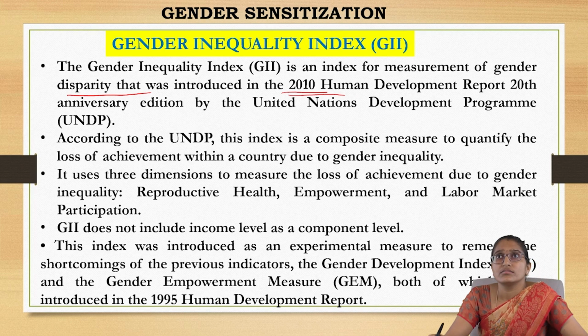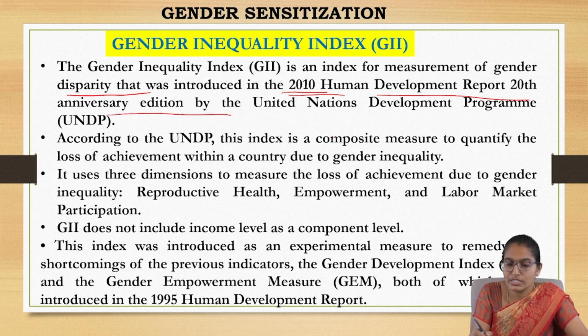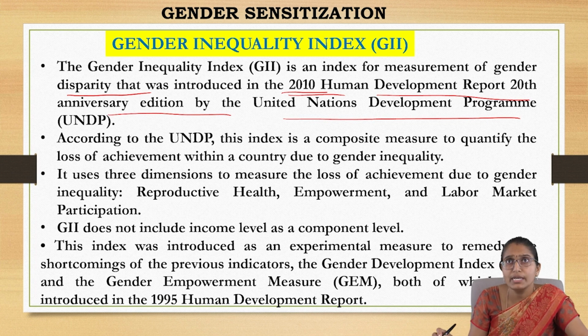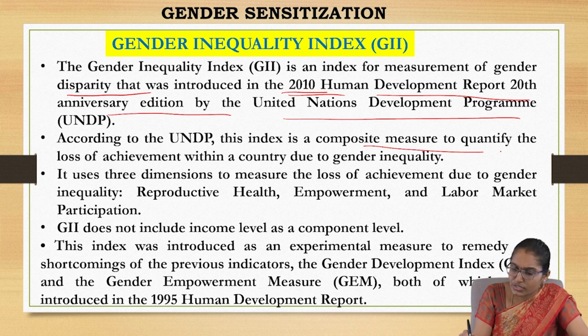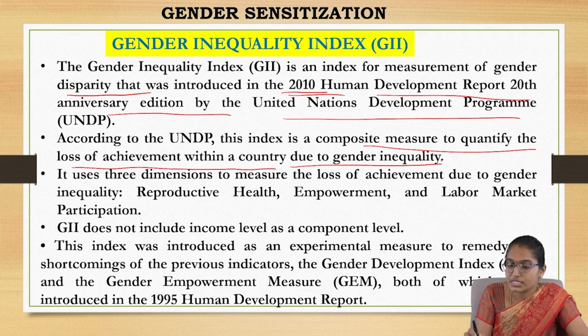It was added as an extra addition to the Human Development Report, 20th anniversary edition, by the United Nations Development Programme, UNDP. According to the UNDP, it is a composite measure to quantify the loss of achievement within a country due to gender inequality.